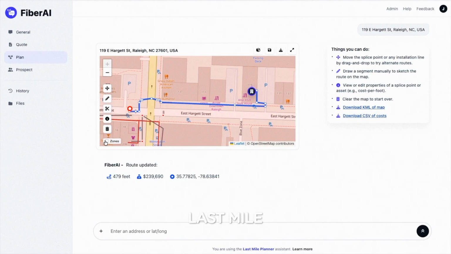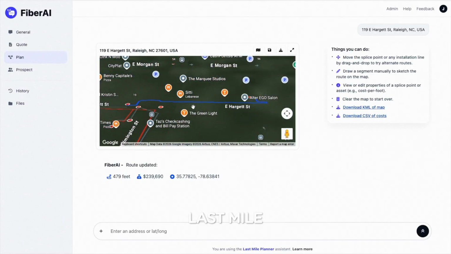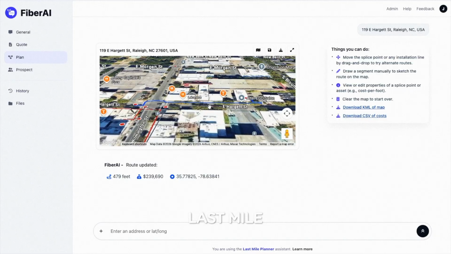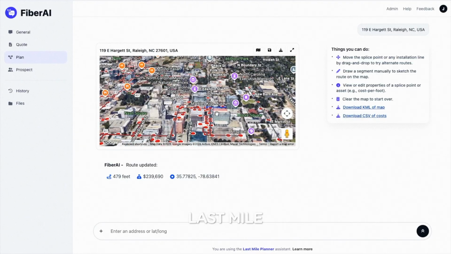Above the map, in addition to the full screen toggle, there are options to save the data in your history, download as KML or toggle to 3D mode using Google Earth data. Let's look at this network now in 3D.